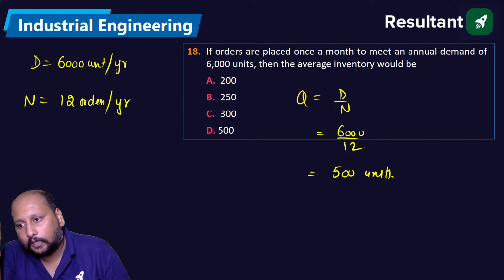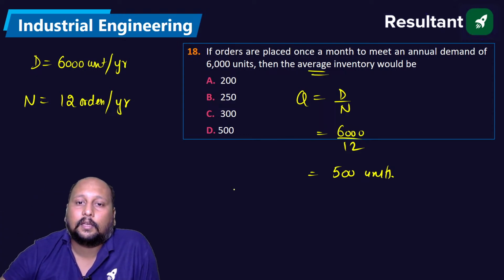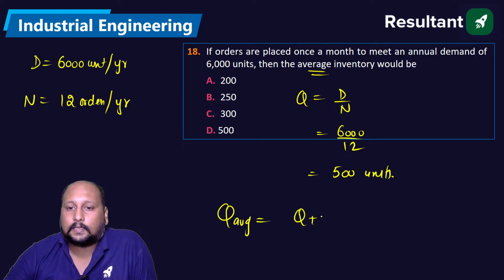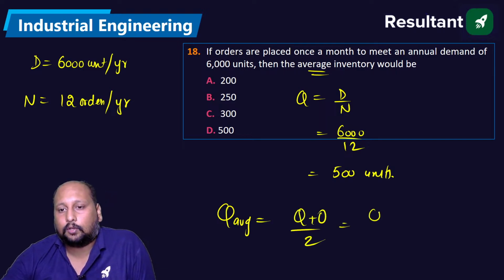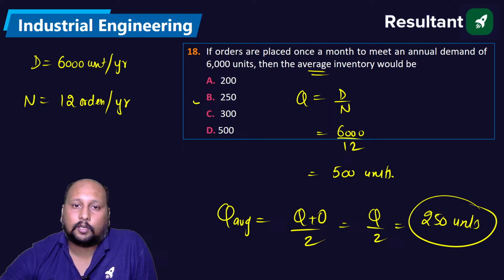Can we go with option D? Option D is incorrect because they are asking for the average inventory. So average will be (Q plus 0) by 2, that is Q by 2, which is 250 units. Option B is the correct answer.